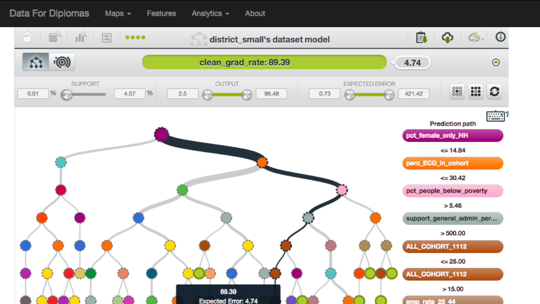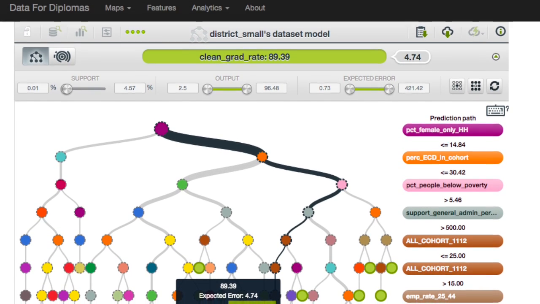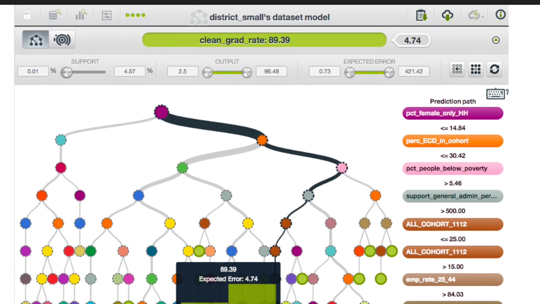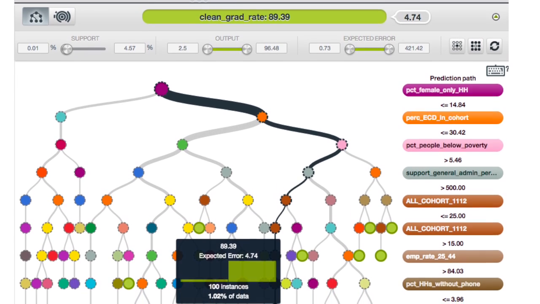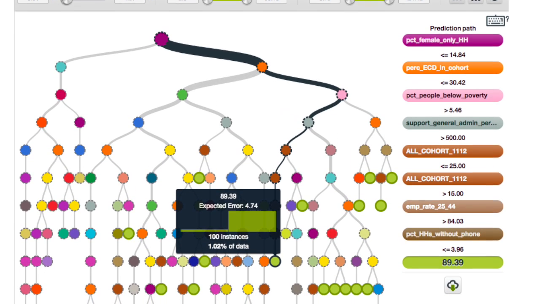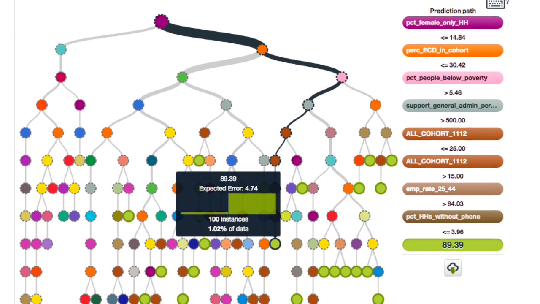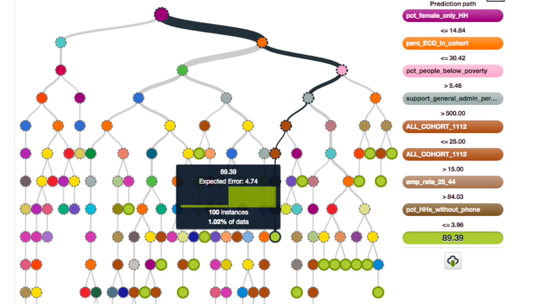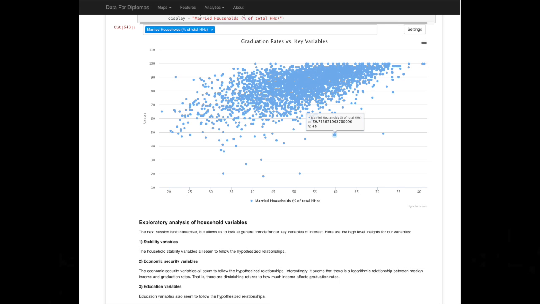Then finally, we have a feature importance interactive visualization where you can see a specific decision tree and how it's represented relative to nodes and how the nodes represent how important those features are. For example, here we see percent female only household is the topmost branch, hence representing that feature as very critical, and then percent ECD in cohort as a second branch, and so on. So you can explore different features here. And then finally, we have the notebook itself where we publish it online, and you can review this at your convenience. Thank you very much.